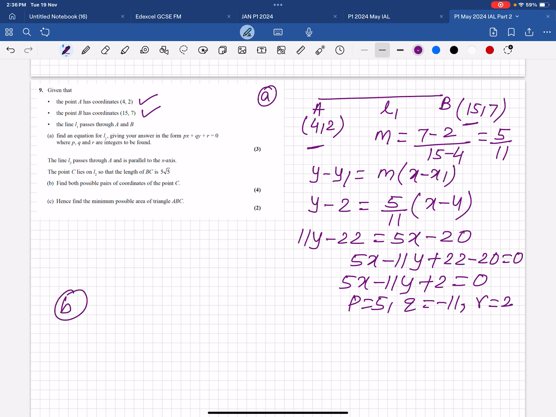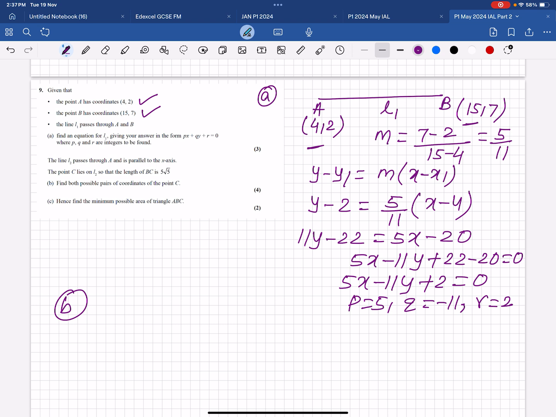Now part B. L2 passes through A and is parallel to the x-axis. The point C lies on L2, so that the length of BC is 5 root 2. Find both possible pairs of coordinates of C basically.